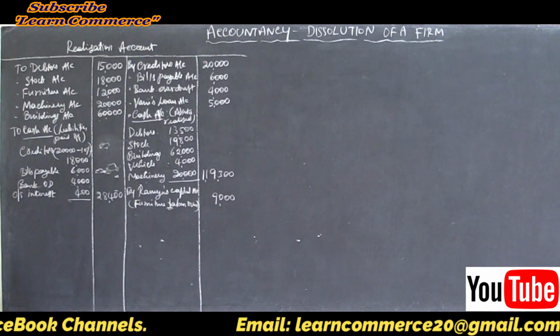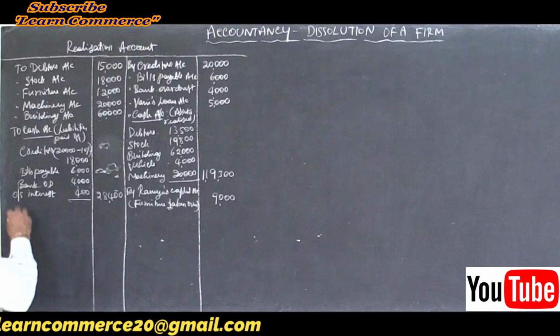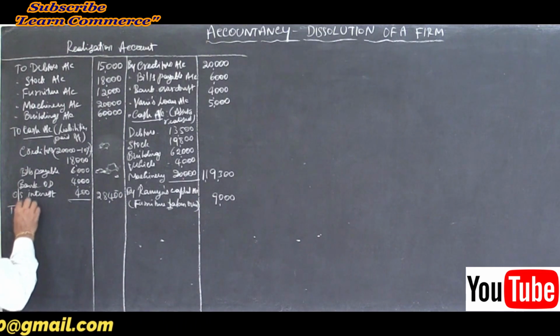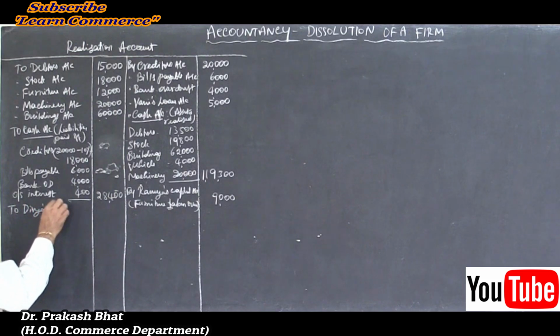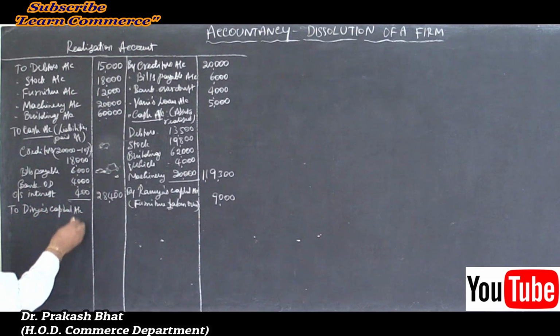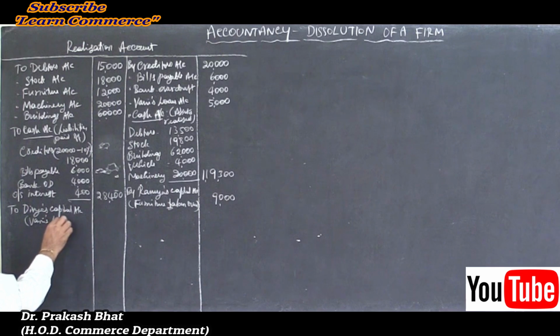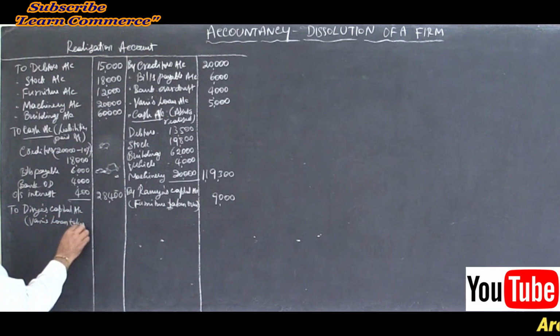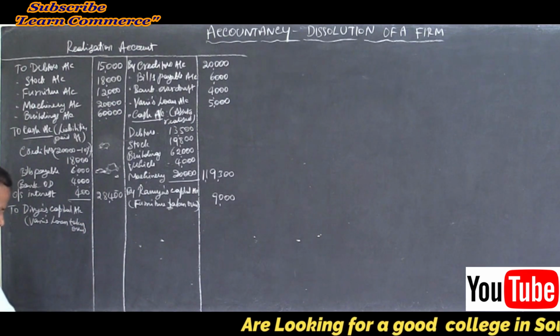Then Divya took over Vani's loan. So Divya's capital account, Vani's loan taken over. Loan taken over. Write the amount, how much is it? 5,000, right? Yes.